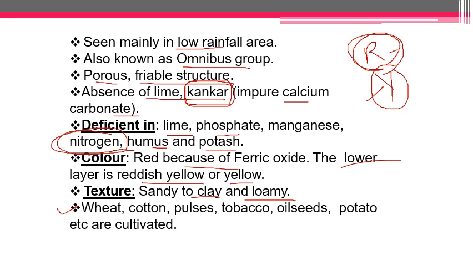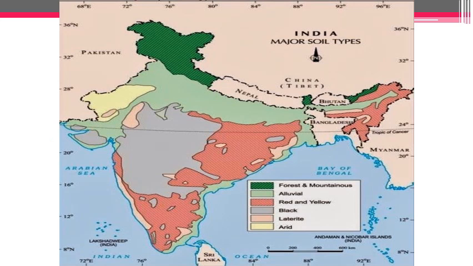Now they are found in the regions as you can see in the map. The red region is completely of red and yellow soil only.